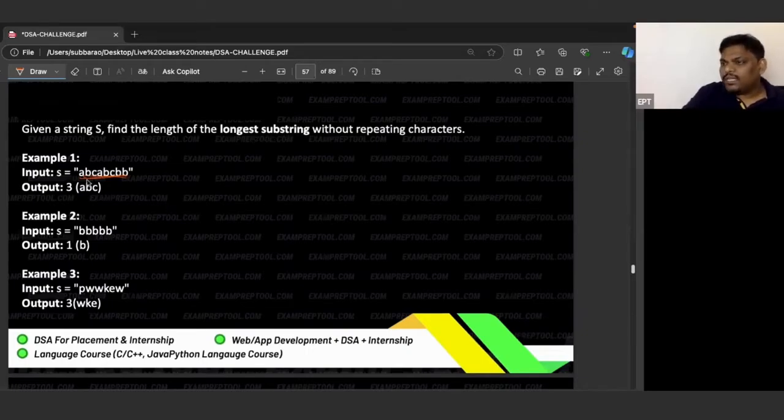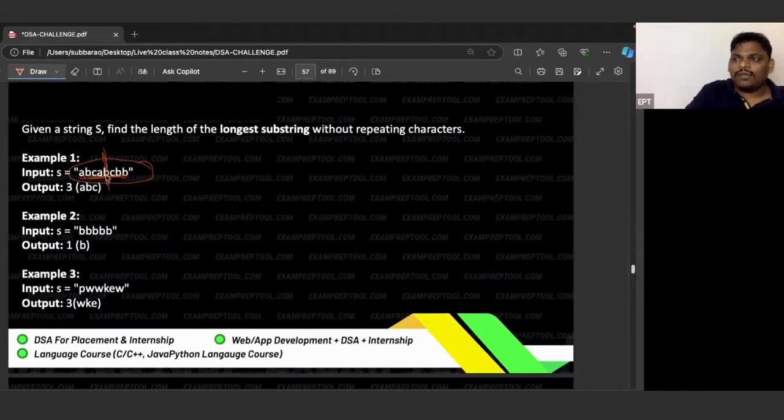In the given string, you have to find a longer substring which has no repetition. See this one. I want to take the total as a substring, but there is repetition, and he's saying without repeating. At least can I take half?